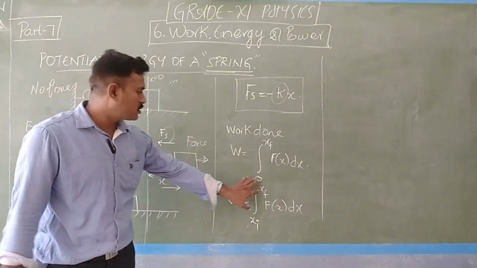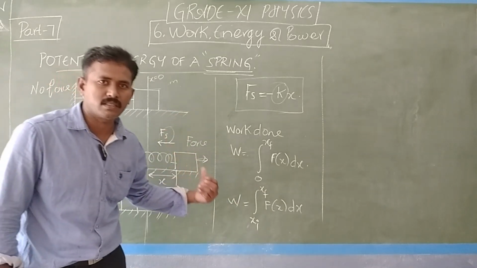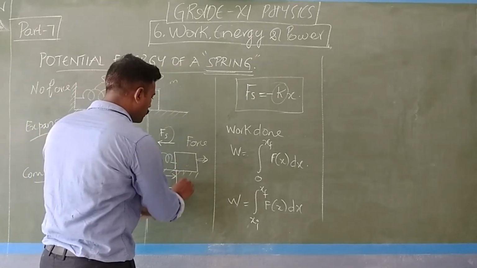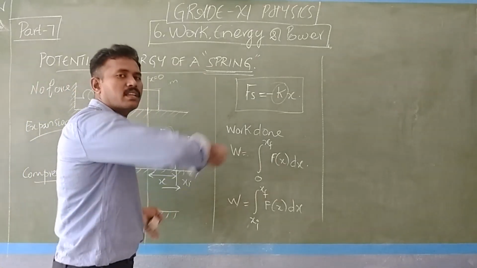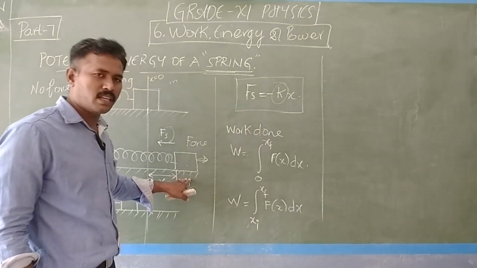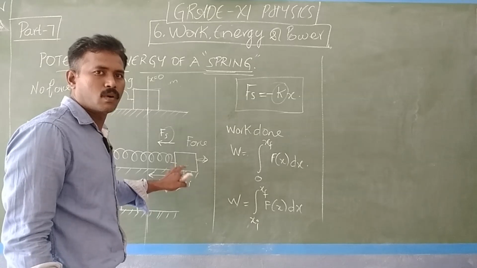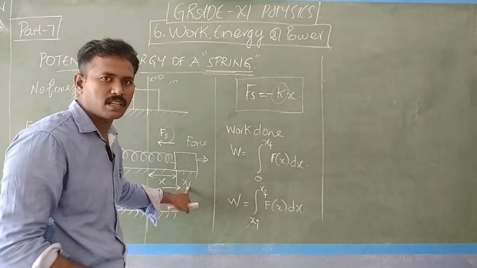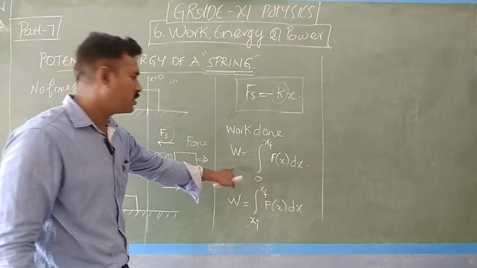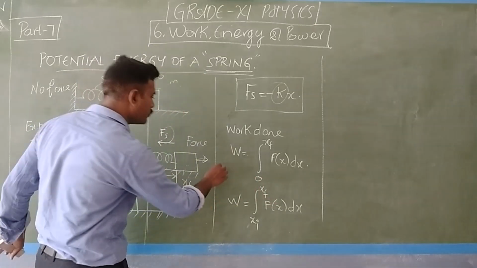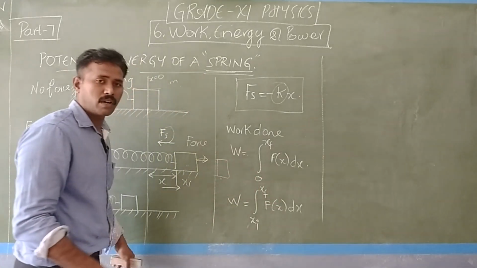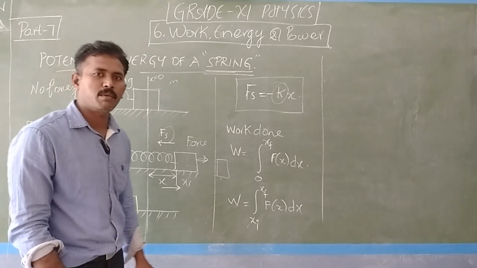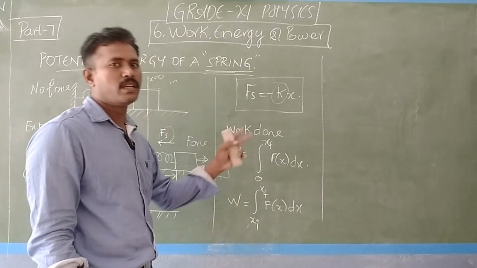So that means I have considered 0 as an initial point. If the point is somewhere else, I analyze from here. Now this is the initial point. Further, from here, this is the constraint; initially it is here, and I have held it. After this, if I take it further, this is the initial point, and I analyze from here. If I start analyzing from this point to some other point, that is the initial point, and if the wood is somewhere else, that is the final point. So from the initial point to the final point, the force is varying. The force is varying between two points, that is, the initial point and the final point.